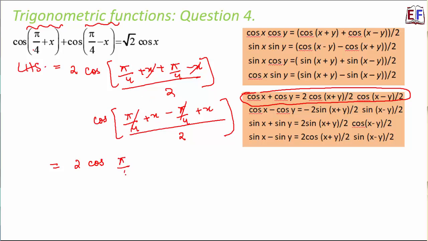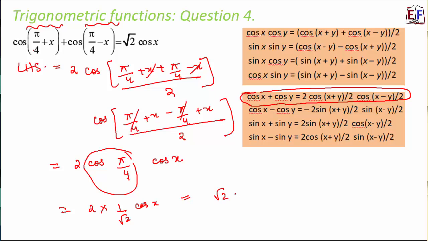So that is pi by 4. 2 cos pi by 4 into cos 2x by 2, that is cos x. So 2 cos pi by 4 into cos x. So what is cos pi by 4? Cos pi by 4 is equal to 1 by root 2. So this becomes 2 into 1 by root 2 into cos x. So this is equal to root 2 cos x, which is what we have on the right hand side, and that's how we have proved it.